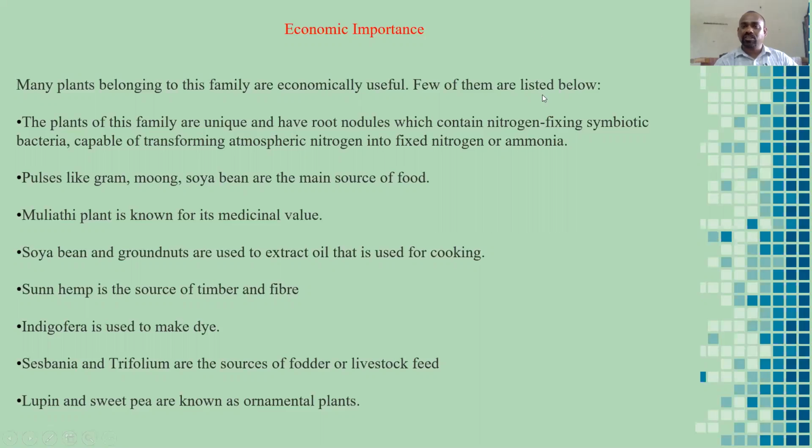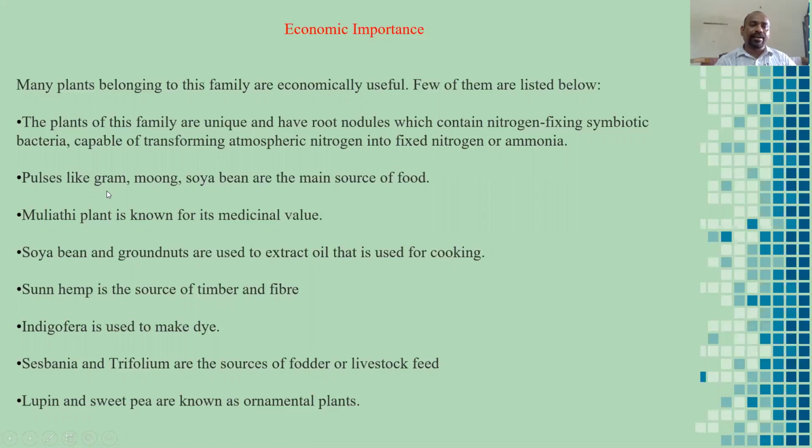It is called the symbiotic method, and the bacteria present in the nodules produce leghemoglobin. It is symbiotic bacteria, capable of transforming atmospheric nitrogen into fixed nitrogen or ammonia.